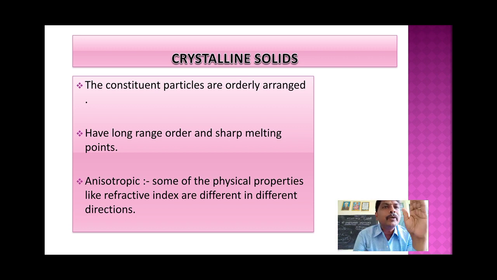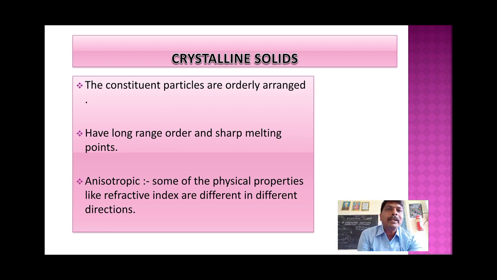That means you take one crystalline solid. In that crystalline solid, there are three dimensions, x, y and z. In the x axis, properties are different. In the y axis, properties are different. In the z axis, properties are different. That means they have different properties in different directions. This type of phenomenon is called anisotropic. Crystalline solids are anisotropic.